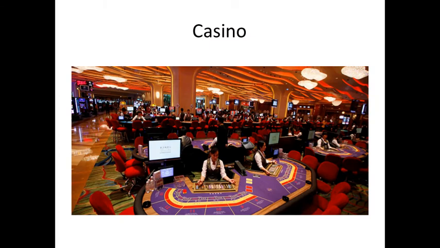Let's go to casino. Casino is the place where we can play games. If you go to Goa, there is a casino. If you enter the beach, they'll take you to the casino from a small boat to the big cruise. When you enter the cruise, there will be a lot of things there. On the first floor, there is one stage for very rich people. They used to play out there.